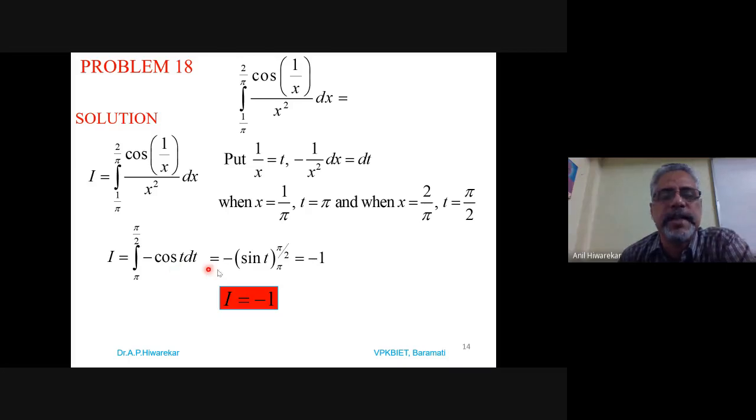And the integration of cos t is sin t. So it already has the minus sign. Then the lower limit is pi, the upper limit is pi by 2. We know sine of pi is 0, sine of pi by 2 is 1. So for the upper limit, the value of this integral is 1. And because we already have the minus sign, its value is minus 1. So I will be minus 1. And that is our answer.